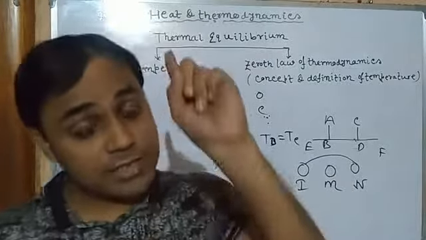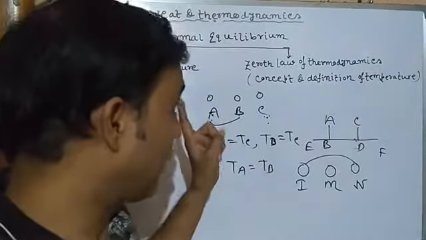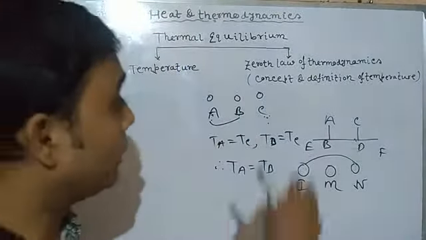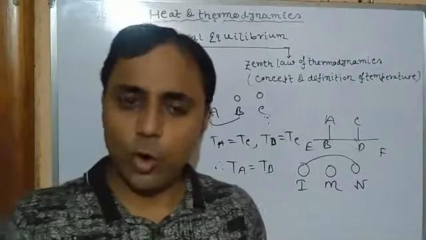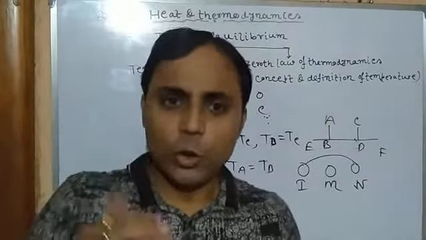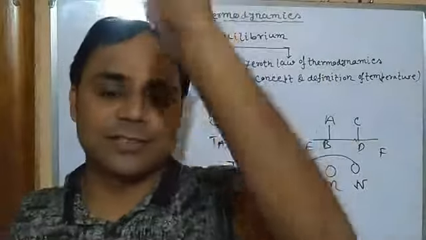Clear? That was the general definition of temperature. But according to the zeroth law of thermodynamics, we can get an alternative definition: temperature is such a physical property of any body whose equality expresses its thermal equilibrium with others.